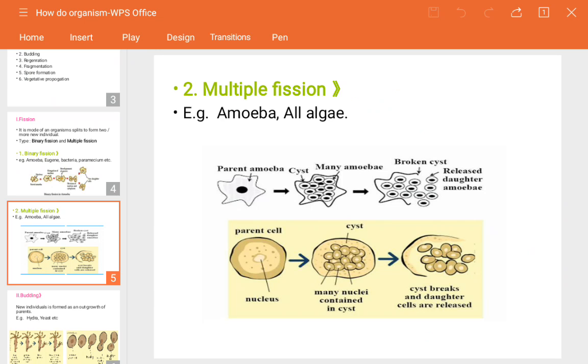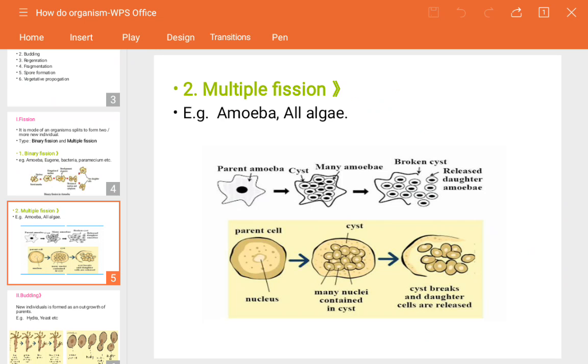Whenever the cell breaks down due to an accident or any other climate disturbance, the cell will be broken and whatever nuclei are produced inside the amoeba will get released out. So many individuals are formed, the nucleus divides repeatedly, during the unfavorable condition.